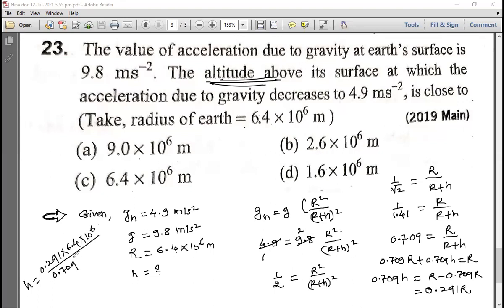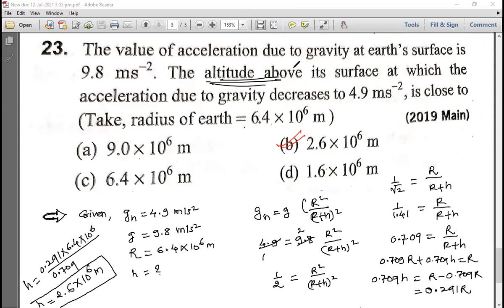So you are getting 2.626, so 2.6 into 10 to the power 6 meter. Yes? You can check it. And what is the option? B, which is the correct answer. Clear? Any doubt? Please ask.